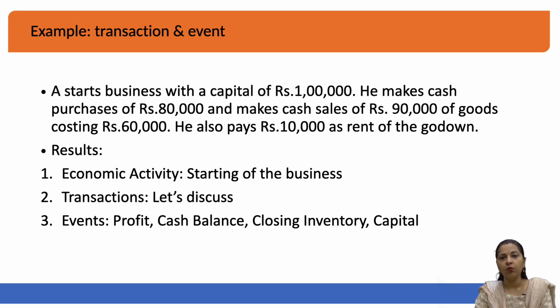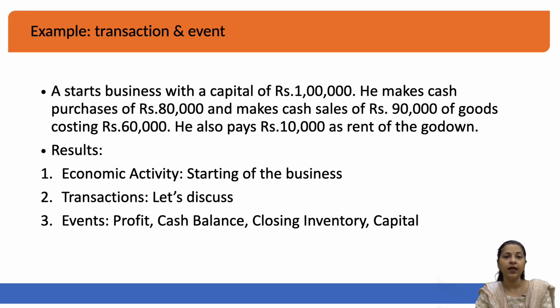Let's take an example. There is a person whose name is A. This person starts a business with a capital of 1 lakh rupees. Now, with that 1 lakh of capital, this person would like to see where this 1 lakh is going.